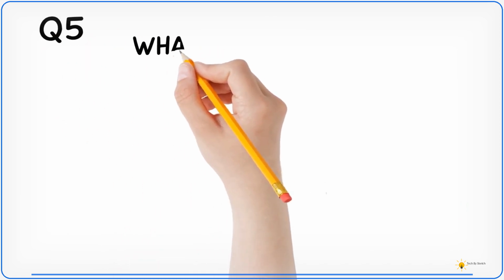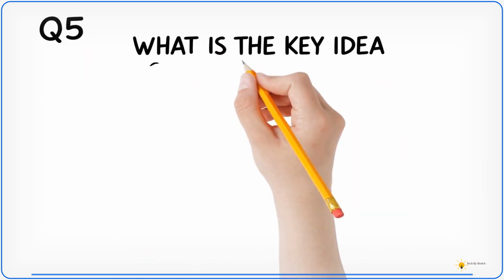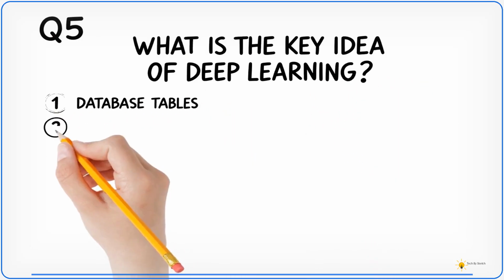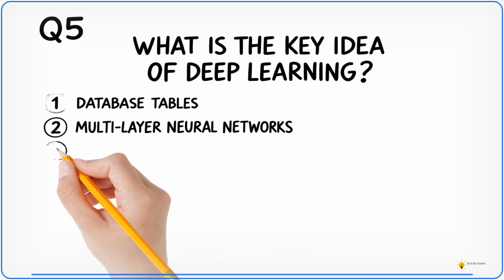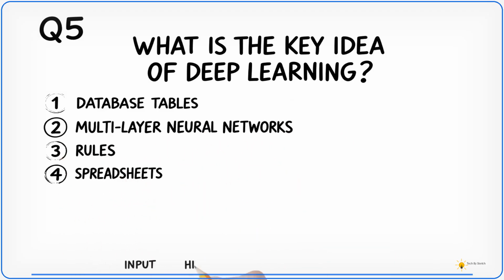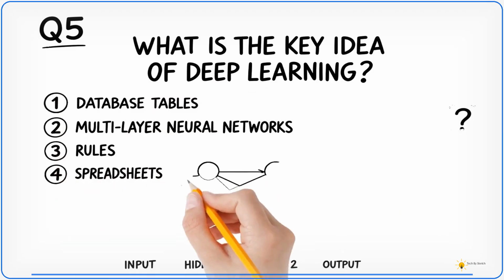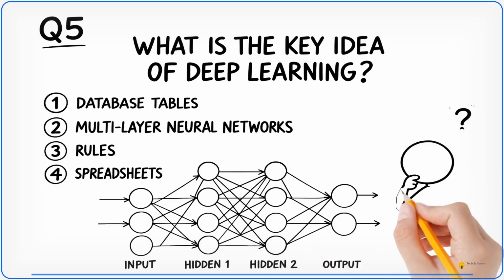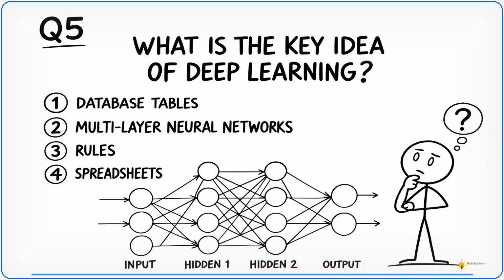What is the key idea behind deep learning? 1. Using many database tables. 2. Using multi-layer neural networks. 3. Using only handwritten rules. Or 4. Reducing all data to spreadsheets. Take a moment and think.